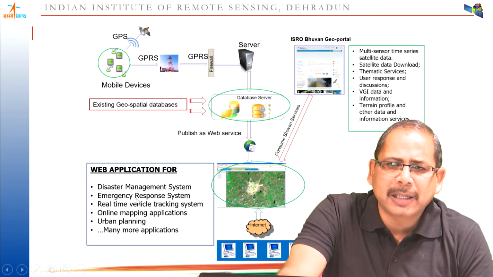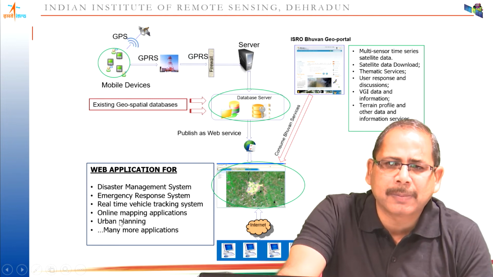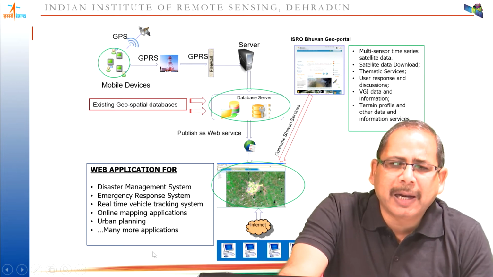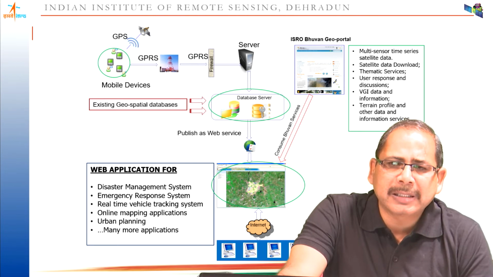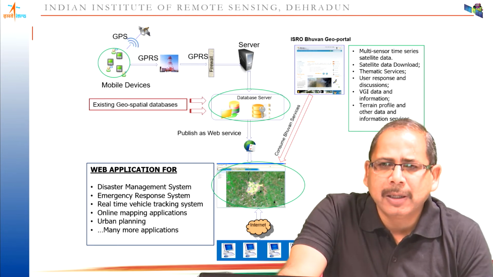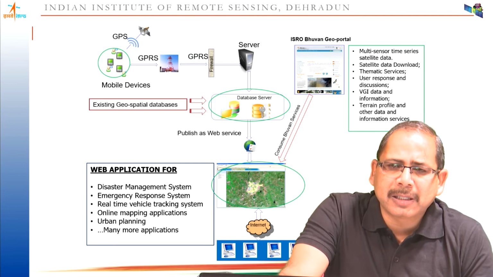Then there are applications for disaster management, emergency response systems, real-time vehicle tracking systems, online mapping applications, urban planning, and there are many more. Please visit our website bhuvan.nrsc.gov.in. You can see hundreds of such applications where this technology is successfully implemented for many government flagship programs like MGNREGA and Prime Minister Krishi Sinchai Yojana.